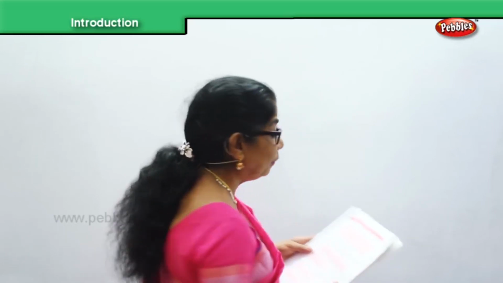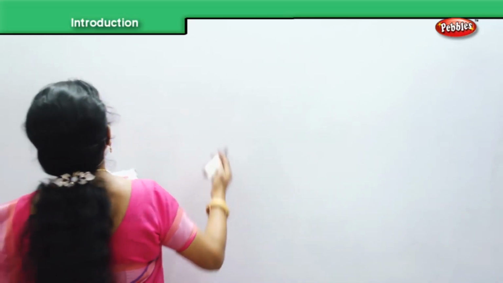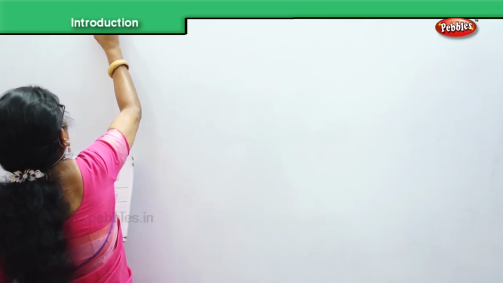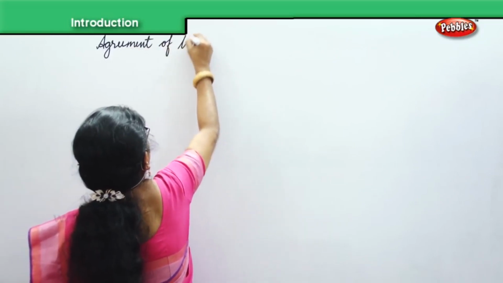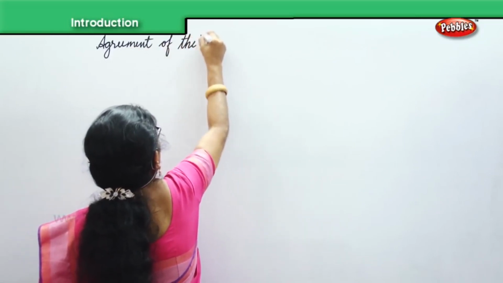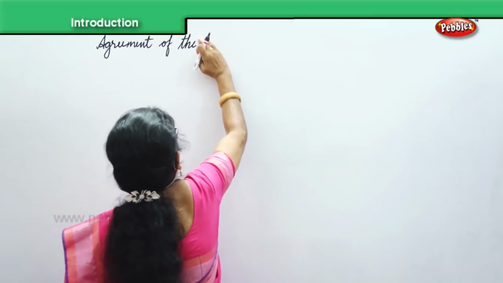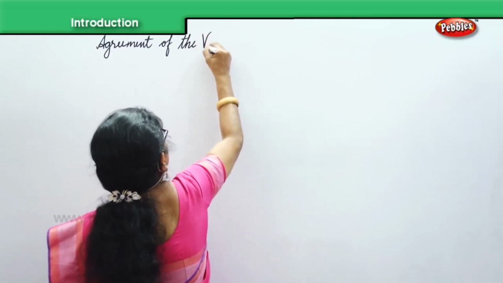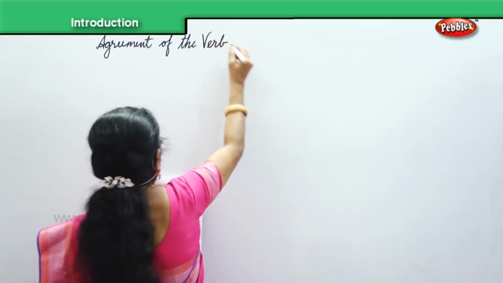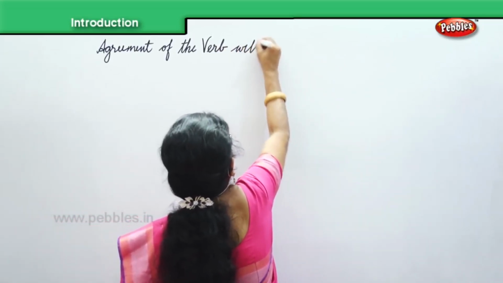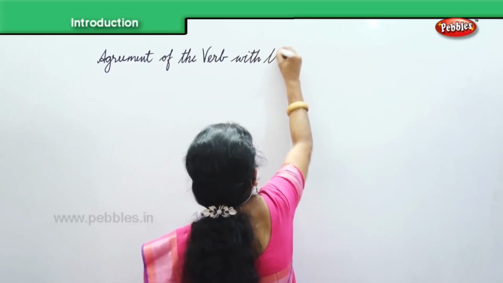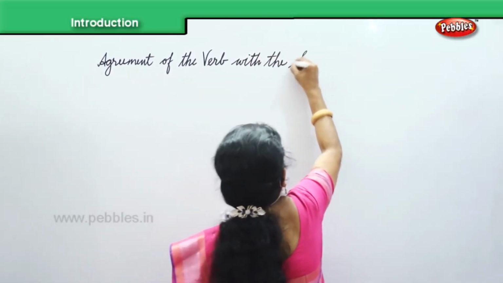So the title is agreement of the verb with the subject.